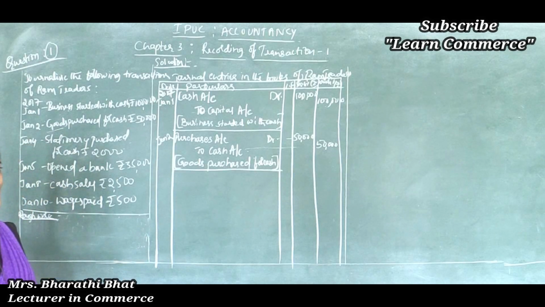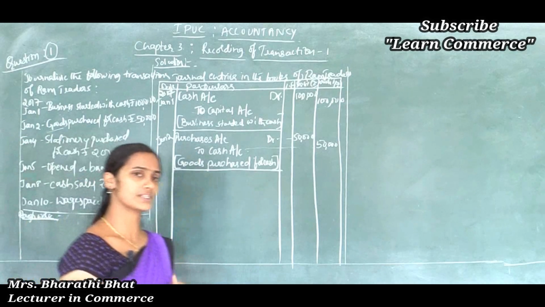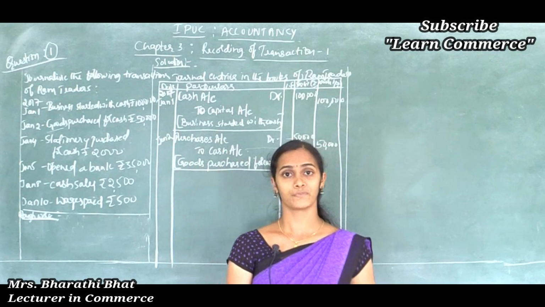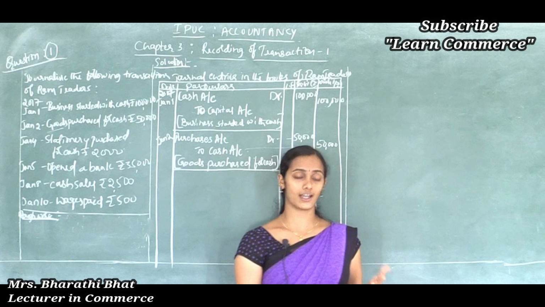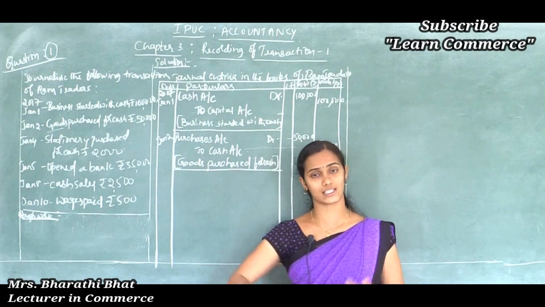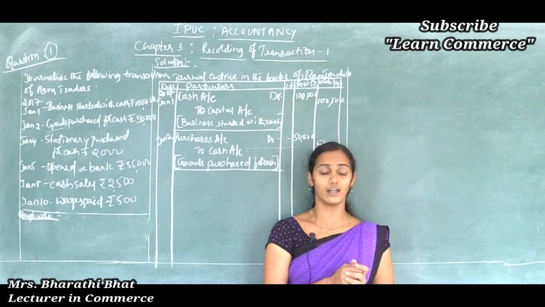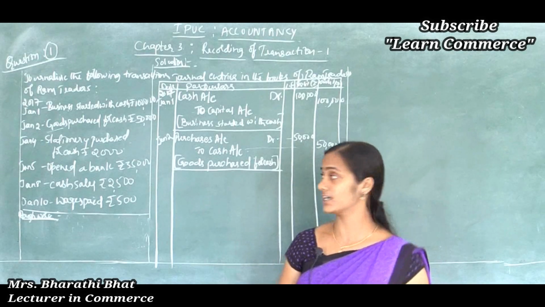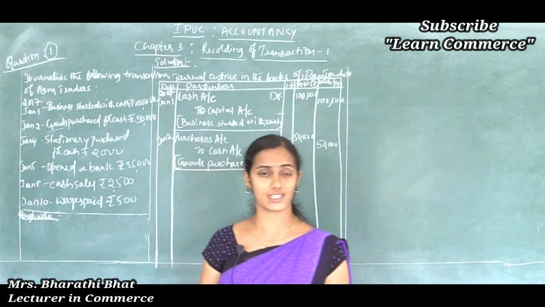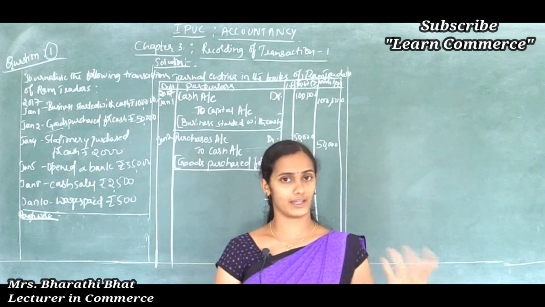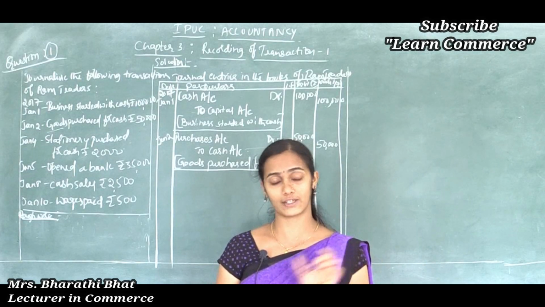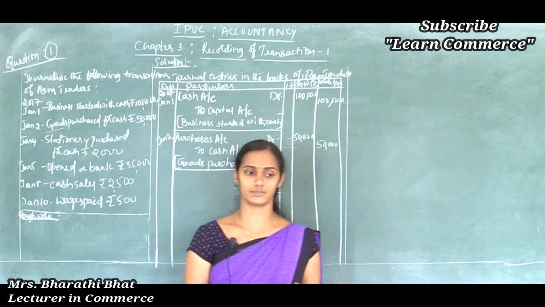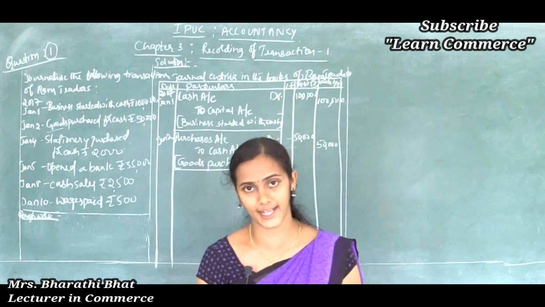Stationery purchase. They clearly mentioned stationery. But can stationery be considered an asset for the organization? No. If you are running a stationery shop, then the stationery items can be considered an asset for your organization. But here, Ram Traders is purchasing some stationery from other shops. So for Ram Traders, that stationery is considered an expense.